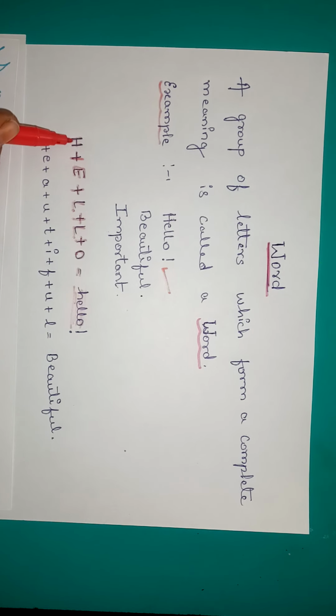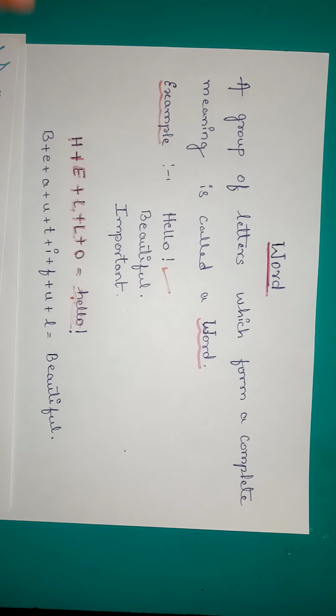Okay? See here. 1, 2, 3, 4, 5. When we add these 5 letters together and form a word hello, it gives a meaning that we are greeting someone. Okay? Did you understand children?